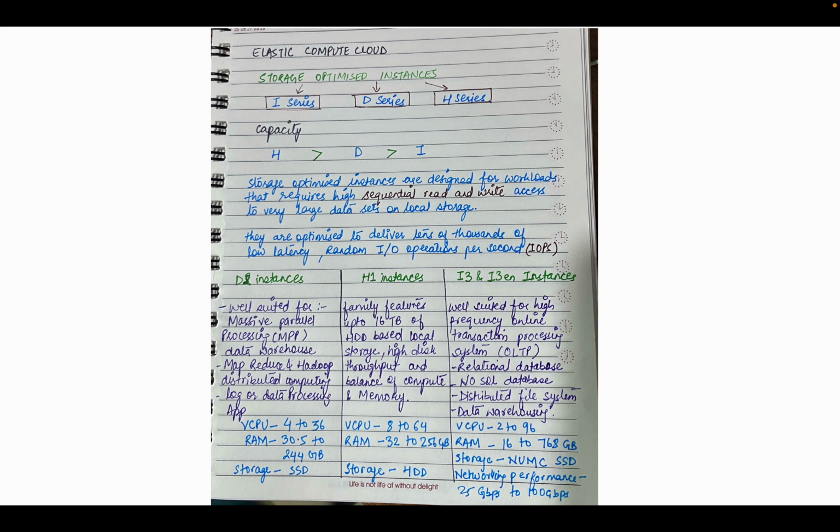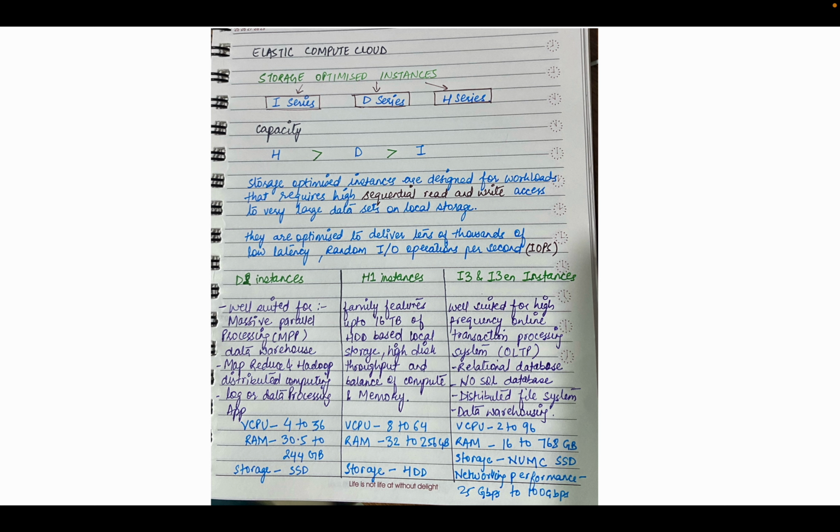In YouTube, a lot of people are accessing the data, like watching the videos, and a lot of people are uploading simultaneously. So there are tens of thousands of low latency operations. Whenever there is a term of low latency, we just have to visualize this in our mind. It should be storage optimized instance.